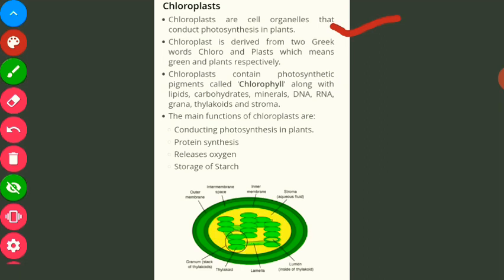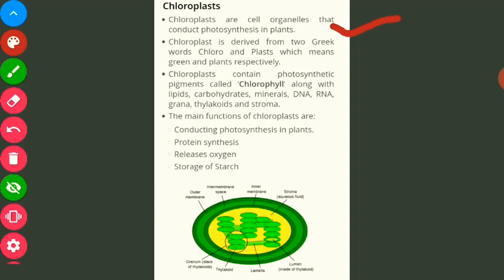Chloroplasts contain a pigment, also known as the photosynthetic pigment, called chlorophyll, along with lipids, carbohydrates, minerals, DNA, RNA, grana, thylakoids and stroma. Grana, thylakoids and stroma are all parts inside this organelle. We'll study them in detail in class 10th, but right now don't get scared of these new terms.